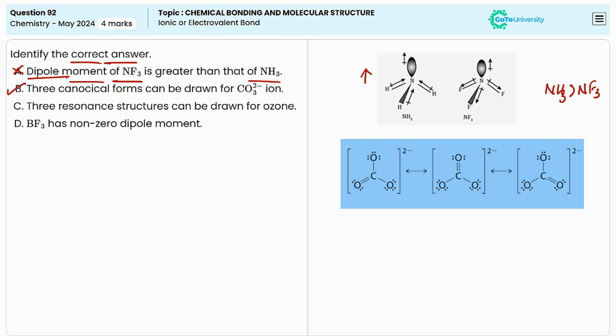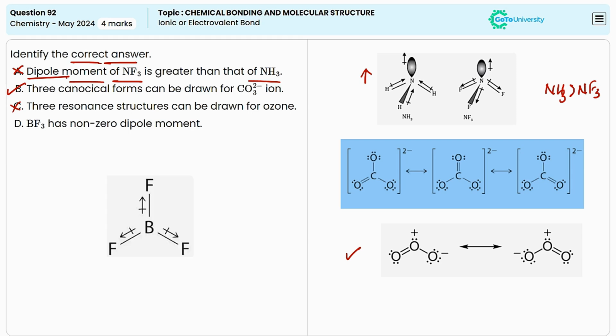In the third statement, it says three resonance structures can be drawn for ozone. This is a wrong statement because in the case of ozone, we can draw only two resonance structures as given in this diagram. The last statement says that BF3 has a non-zero dipole moment.